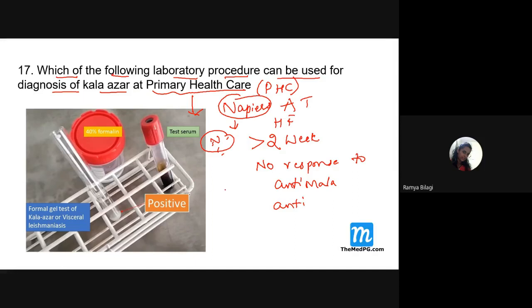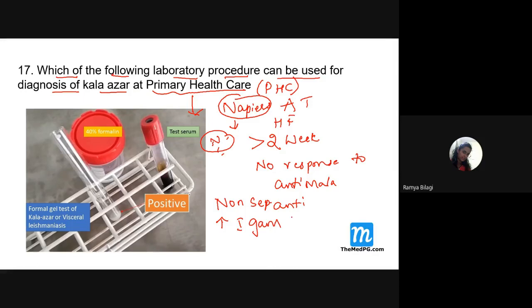And what does this test signify, students? It is non-specific. It is not specific to Kala Azar. But if it is positive, then it is strongly suggestive of Kala Azar. And why is that? What will happen? Patients with Kala Azar will have a lot of immunoglobulins, especially gamma globulins, hypergammaglobulinemia, so the body will overreact to this leishmania. It will produce a lot of gamma globulins, so there is a hyper reaction.